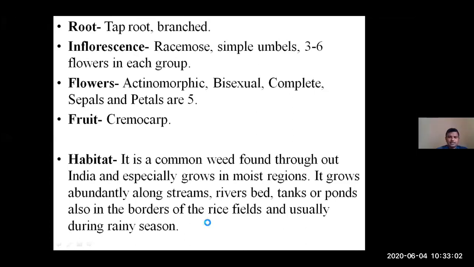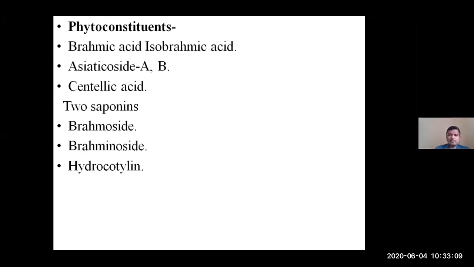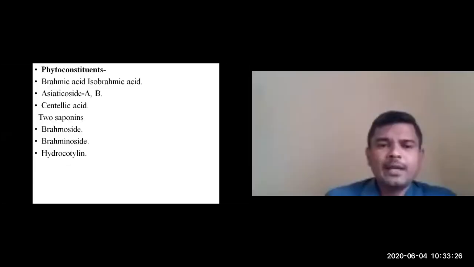The active principles, chemical composition: brahmic acid and isobrahmic acid are present in Mandukaparni, Centella asiatica. Then Asiaticoside A and B, Santalic acid, the two saponins brahmoside and brahminoside, and hydrocotylene. So these are some of the